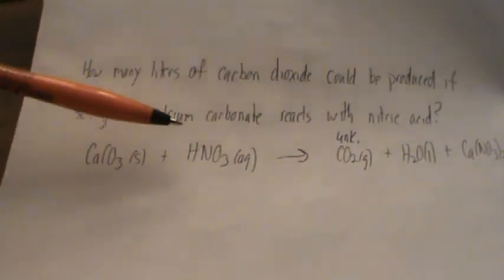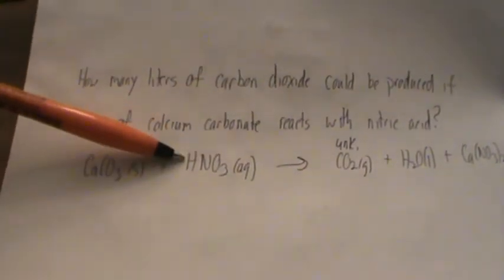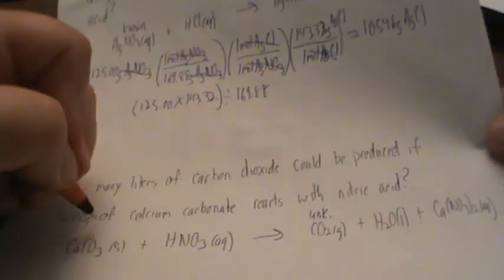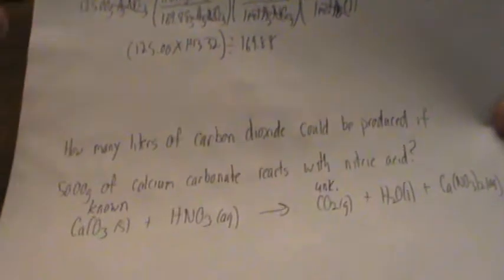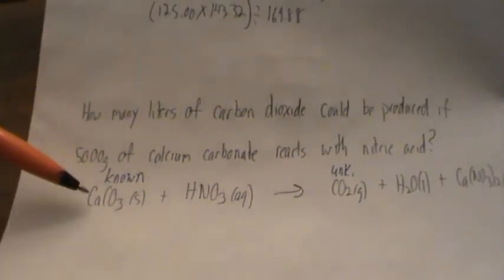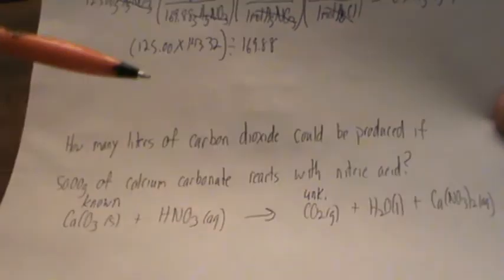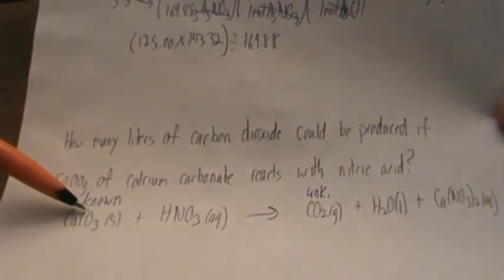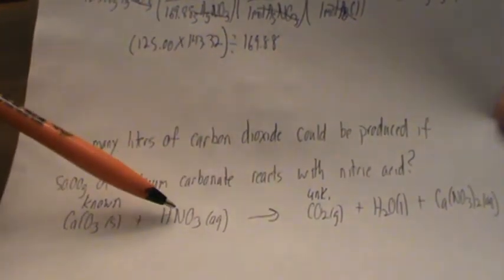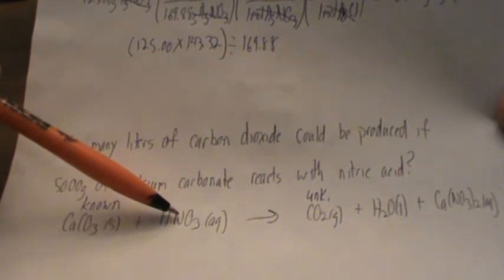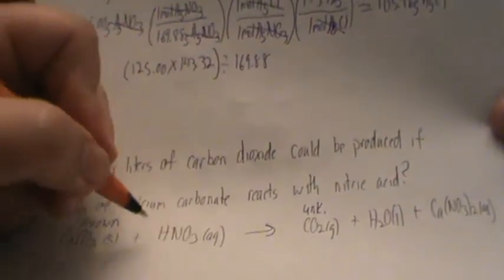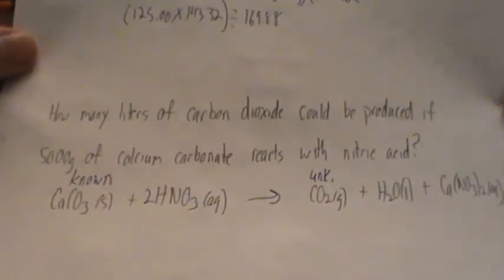Okay, so nitric acid, we know that acids usually start with hydrogen, so here's nitric acid. This has to be calcium carbonate. That's going to be our known. And let's go ahead and start balancing. 1 calcium, 1 calcium, 1 carbon, 1 carbon. Okay, go on to our next non-hydrogen oxygen element, nitrogen. We have 1 nitrogen on the left-hand side, but we have 2 on the right-hand side. So we're going to need to put a coefficient 2 in front of the nitric acid.